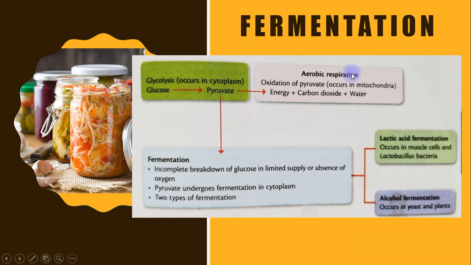For aerobic respiration, the pyruvate produced from glycolysis will enter the mitochondria and proceed to the oxidation of pyruvate, but not to fermentation.